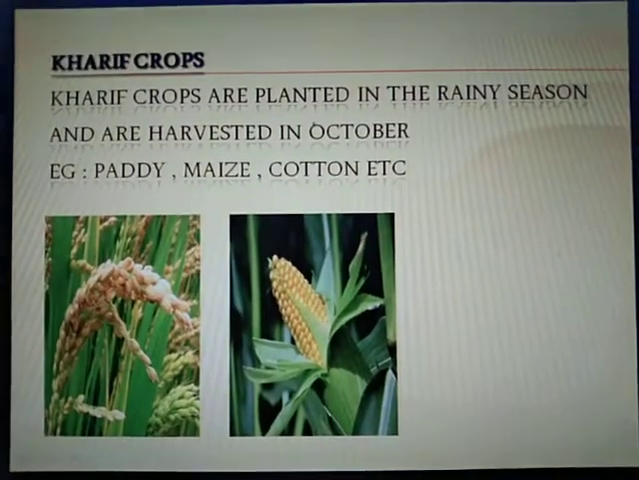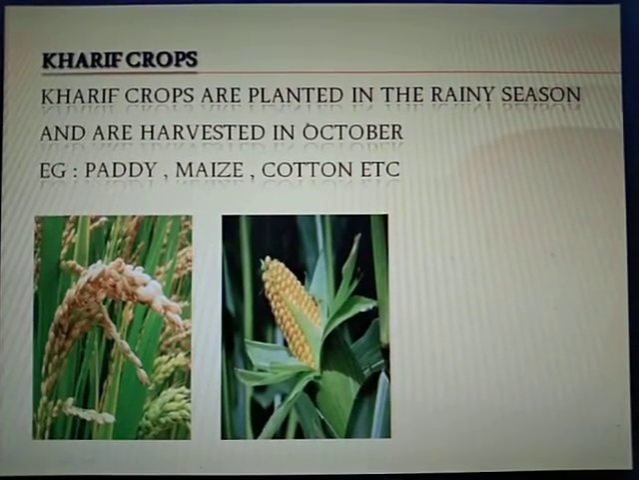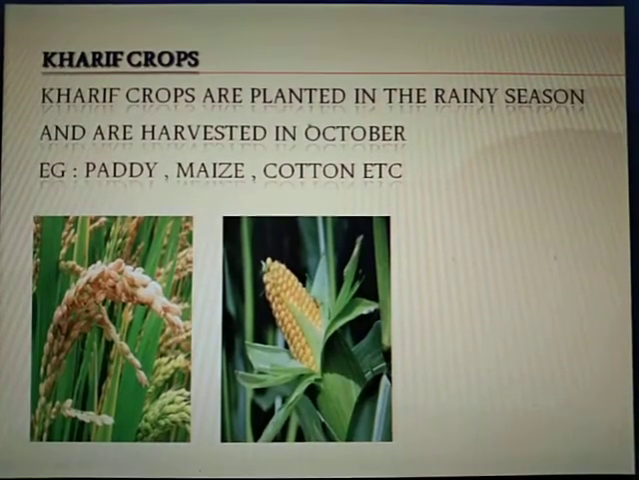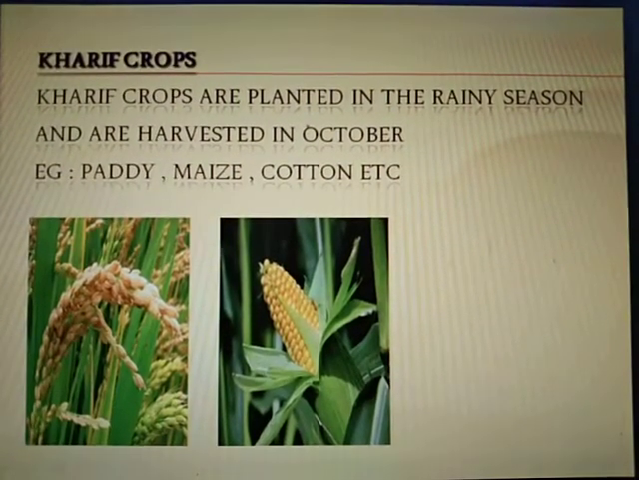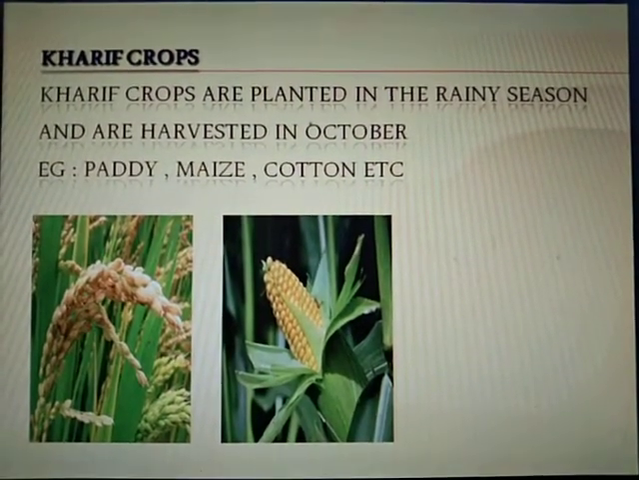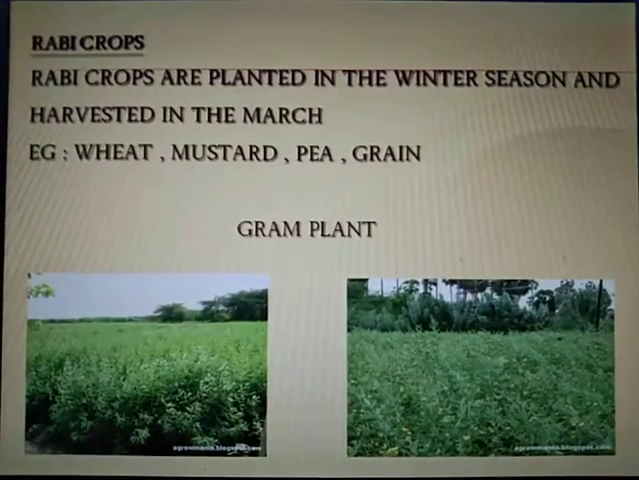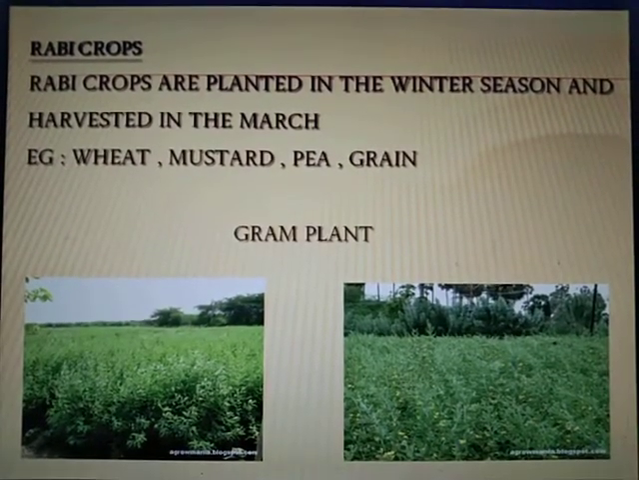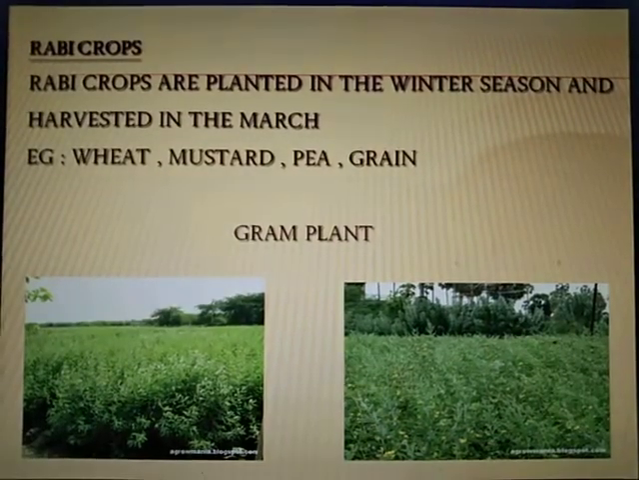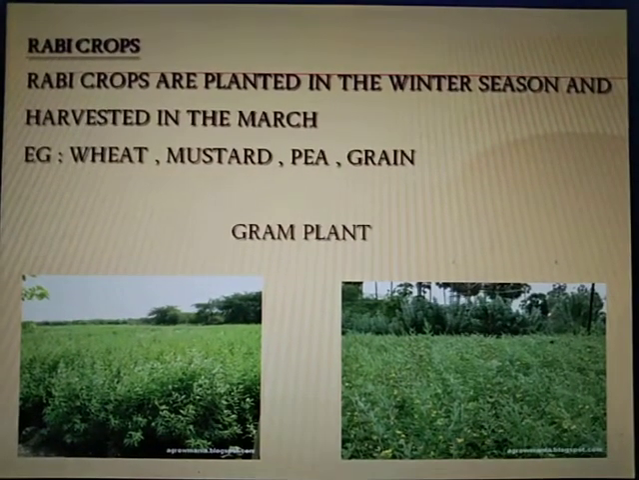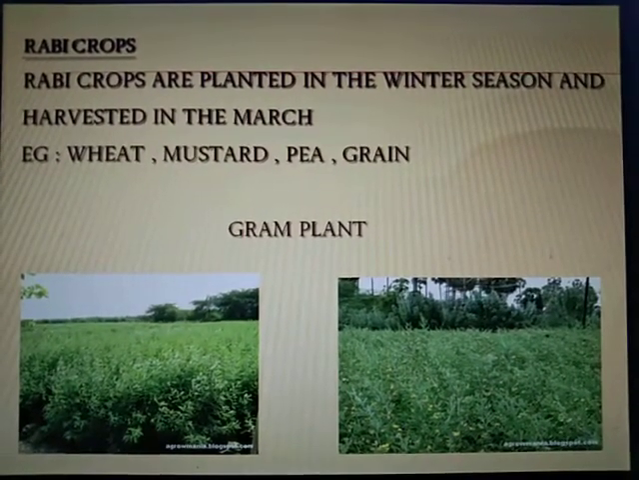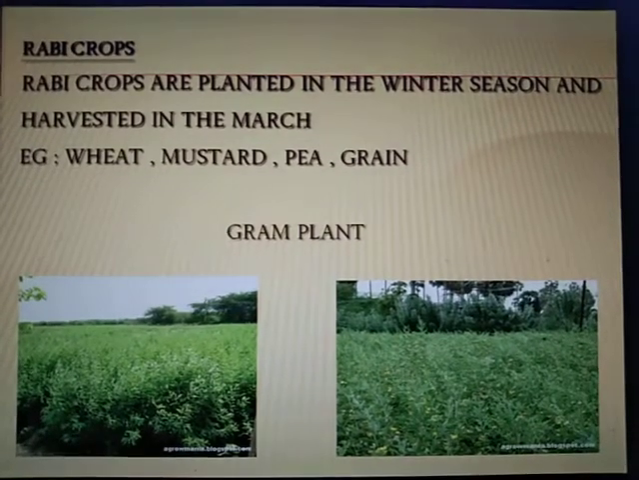Kharif crops. Kharif crops are planted in the rainy season and are harvested in October. Example: paddy, maize, cotton, etc. Rabi crops. Rabi crops are planted in the winter season and are harvested in March. Example: wheat, mustard, pea, gram, etc.